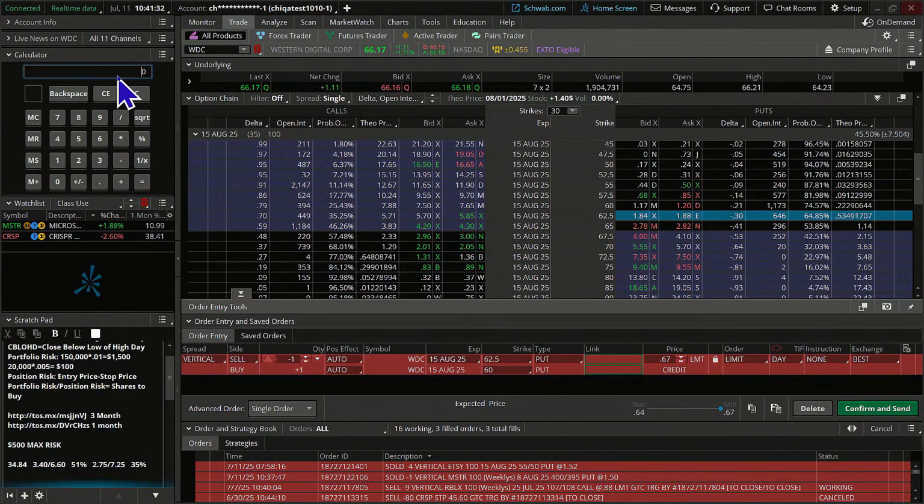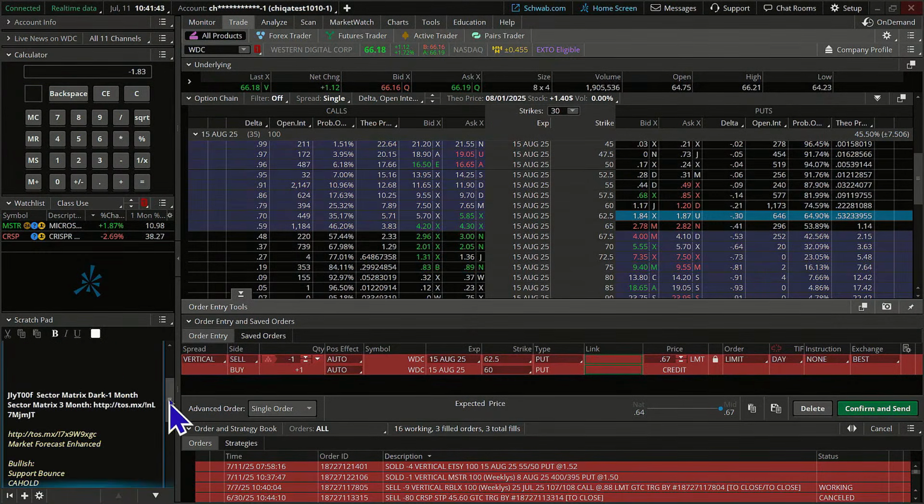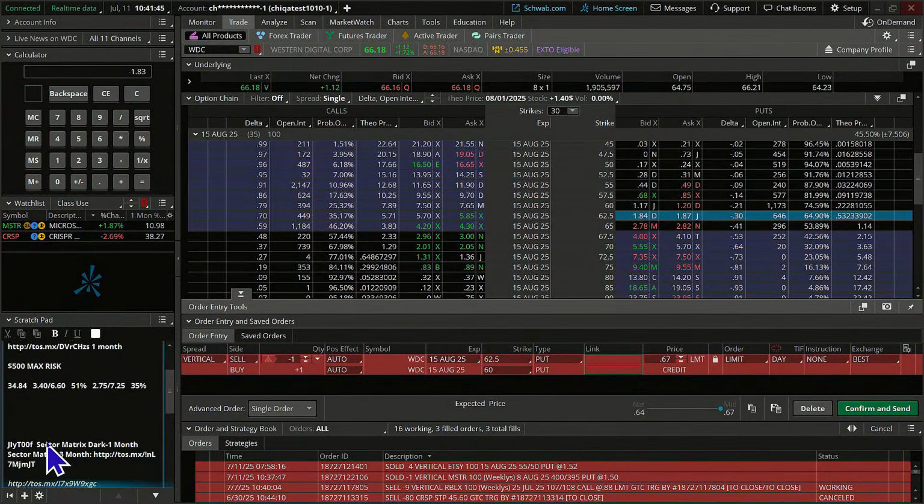A 67-cent gain would be our max theoretical gain. We're going to see what our max theoretical loss is. So we're going to take the difference between that and 2.5. So on this one, let's just put some fresh space here. We're going to say 67 divided by 1.83.